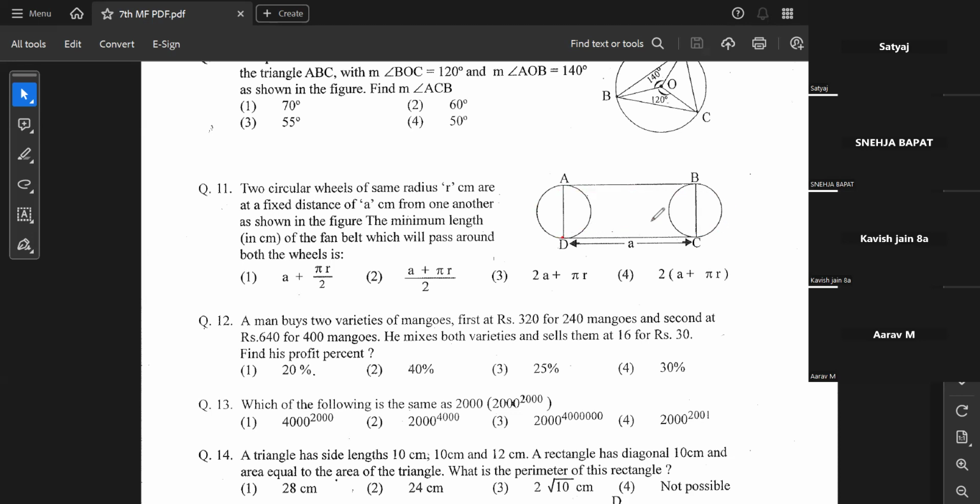So the complete belt's length you have to find. The belt is covering this area, which is nothing but A. The belt is covering this area, which is also A. The belt is covering this area, which is nothing but a semicircle. The length of a semicircle is pi into r, and this is also a semicircle, which is nothing but pi into r. So you simply add all of them. It is A plus pi r plus pi r, which is option 4.